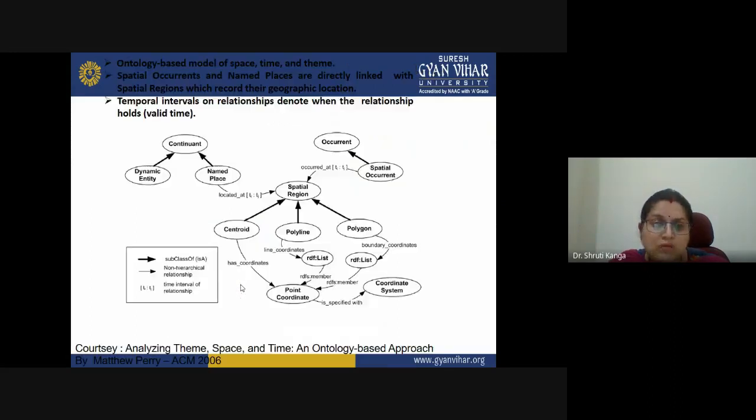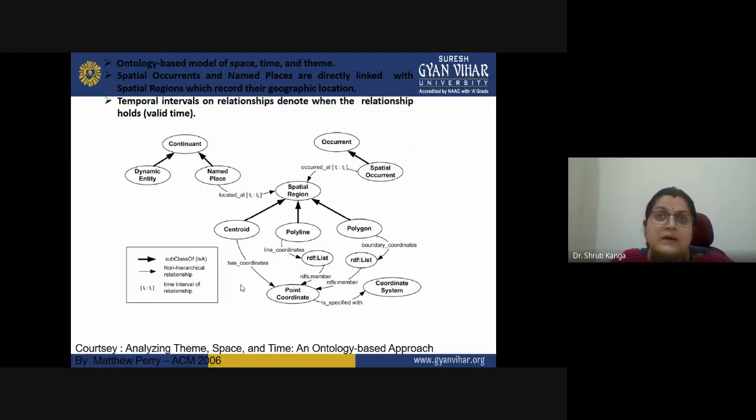All these things you have to have knowledge of. Then you have to have knowledge about analyzing different themes, different spaces and time series, and the ontology-based approach